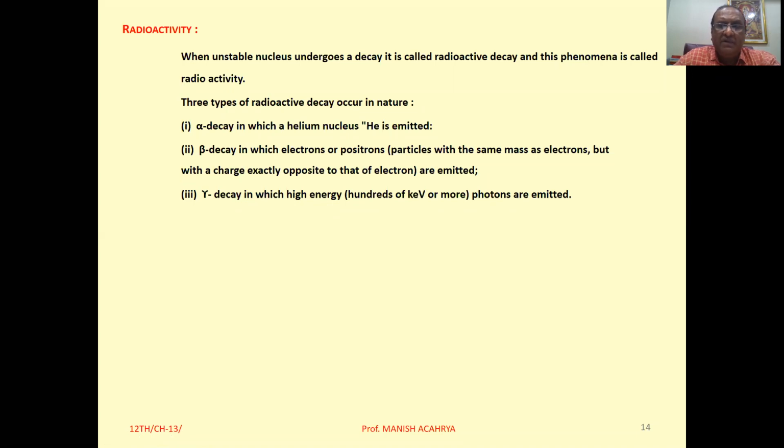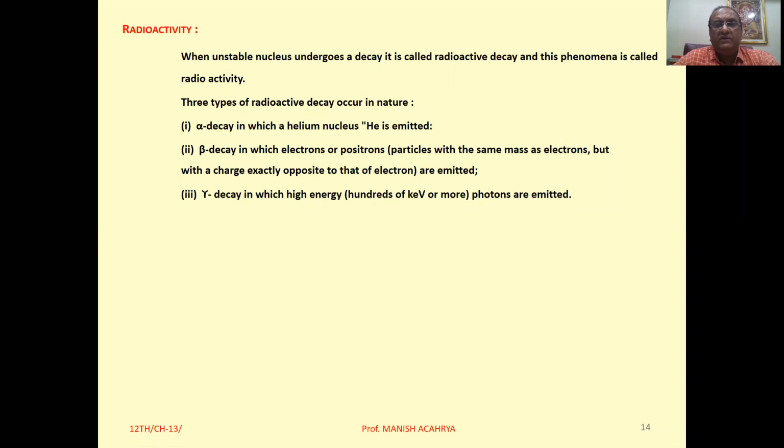He was studying fluorescence and phosphorescence, and in these experiments he observed that some invisible radiations come out from heavy elements and affect the photographic film. So from that, he discovered this phenomenon.